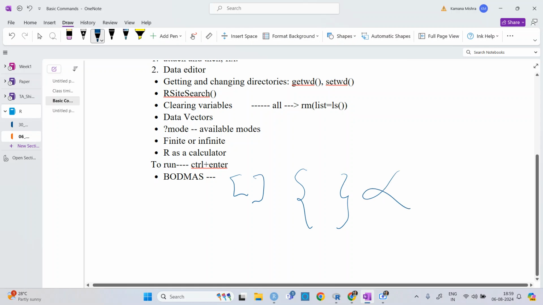These are not available in R, so if you write it like this, it will show an error. We need to use this bracket.